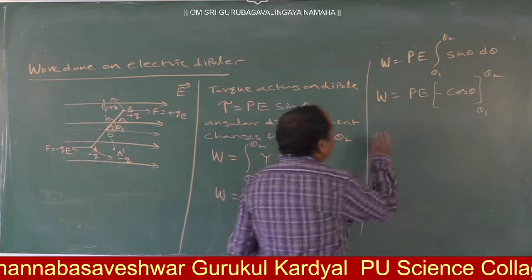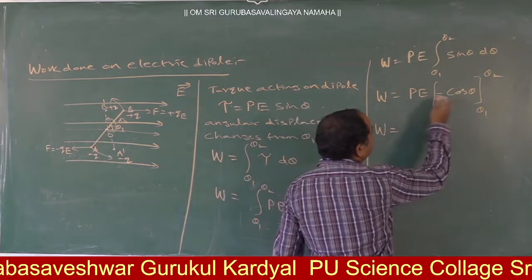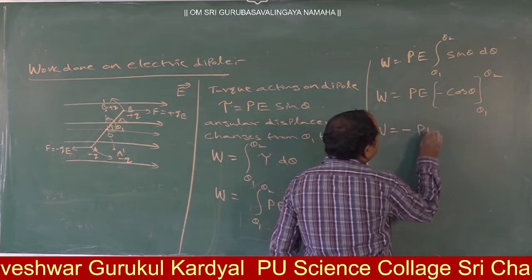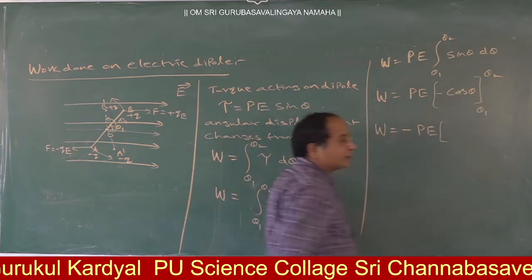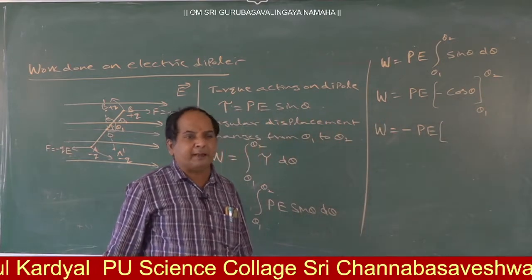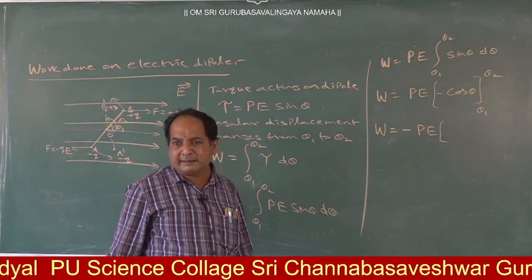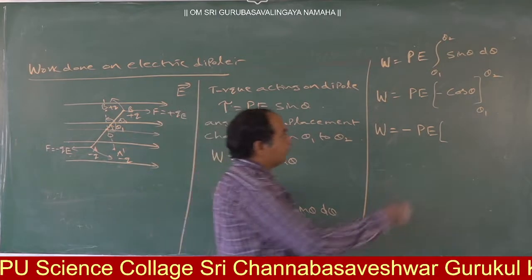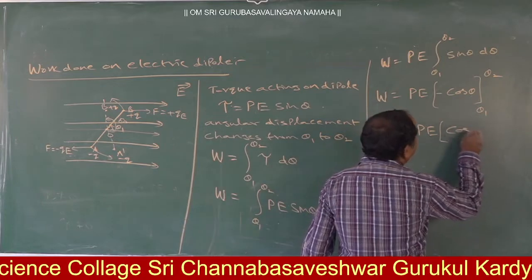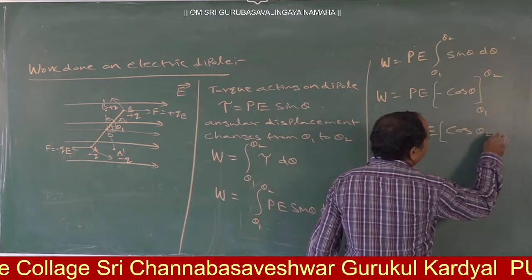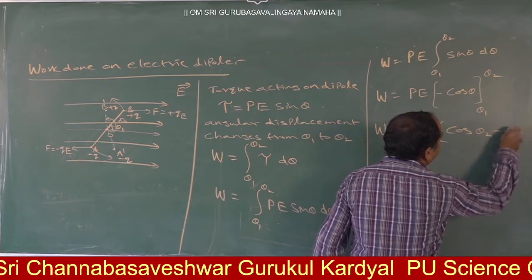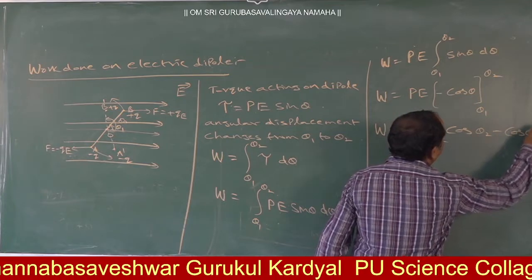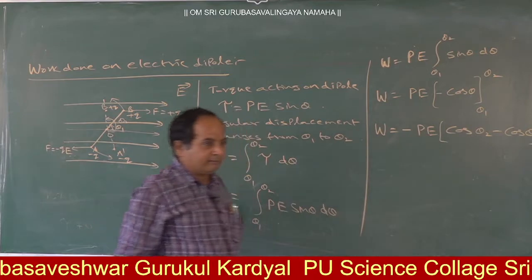Next, W is equal to, if the minus comes out, minus P. Here, first which limit should we substitute? Upper limit. Next, keep the minus sign, then the lower limit. That means cos theta 2 minus cos theta 1. Is that right?